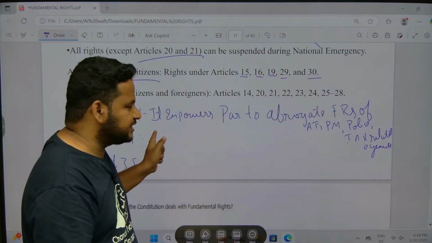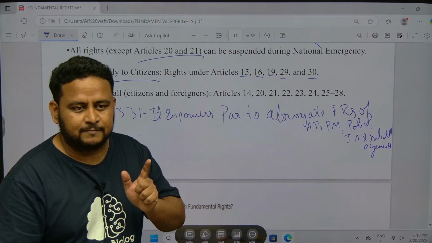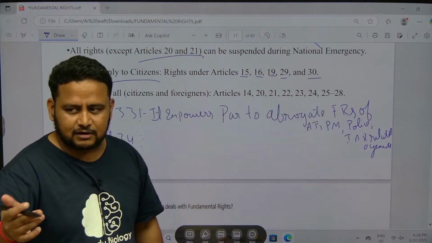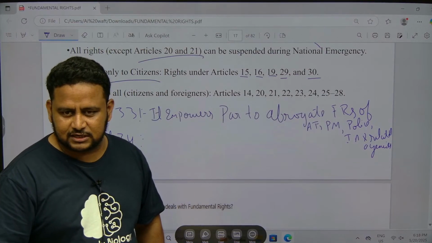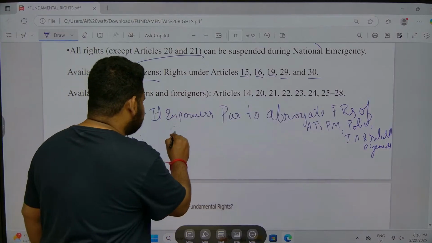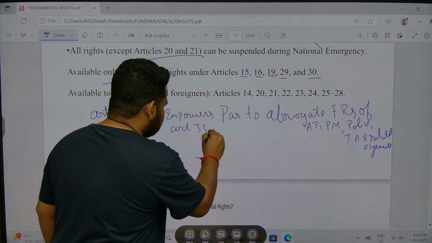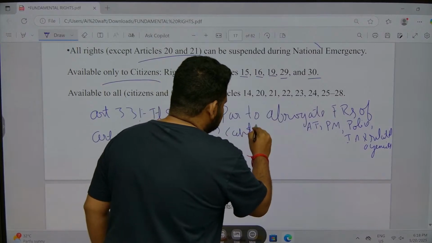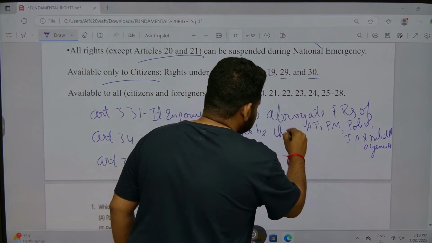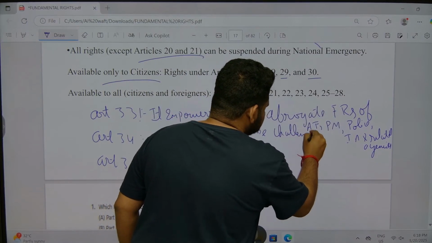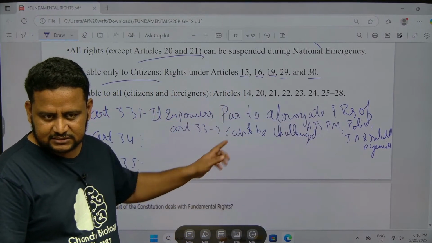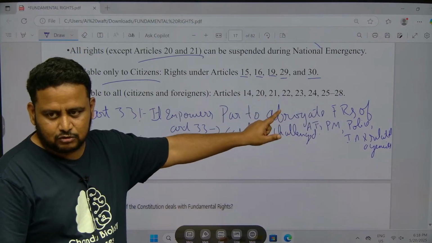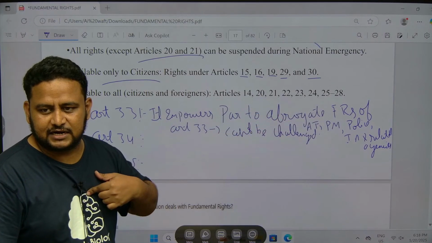This Article 33 cannot be challenged in the court of law. Army people cannot go to Supreme Court and say they are not allowing us, Parliament is not allowing us. They cannot go. This Article 33 cannot be challenged in the court of law. Can't be challenged. Understood? These paramilitary forces or these people cannot go to Supreme Court telling that my fundamental right is violated.